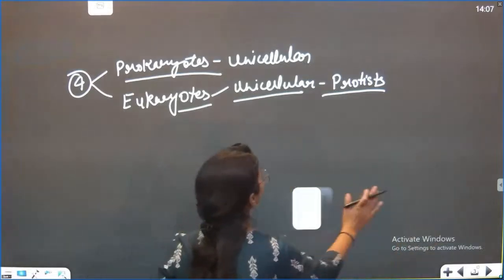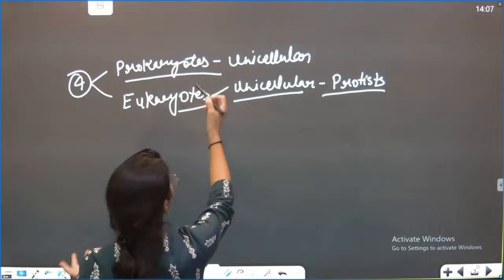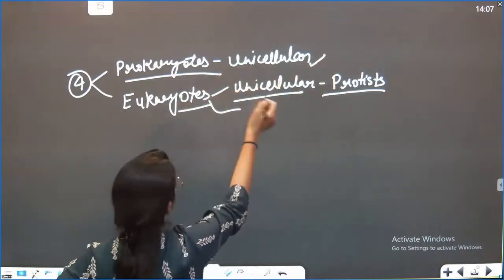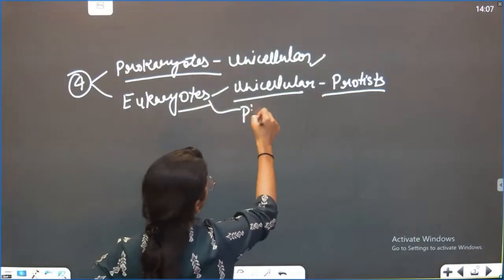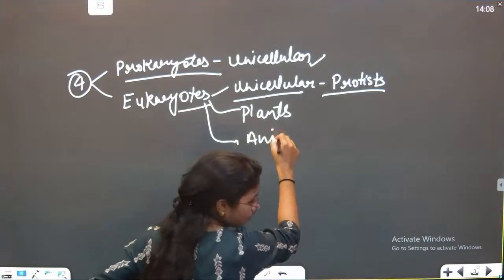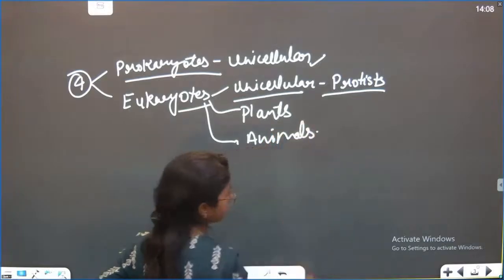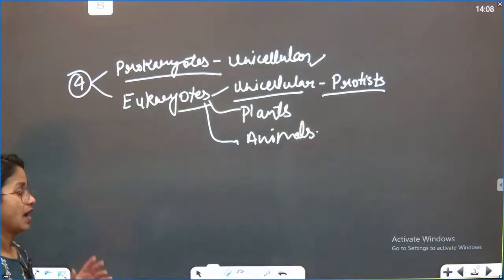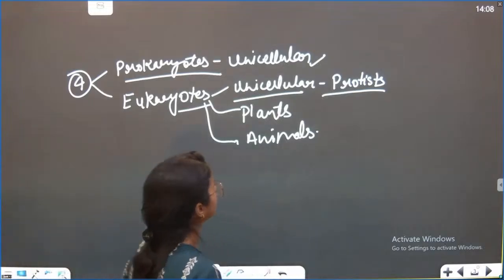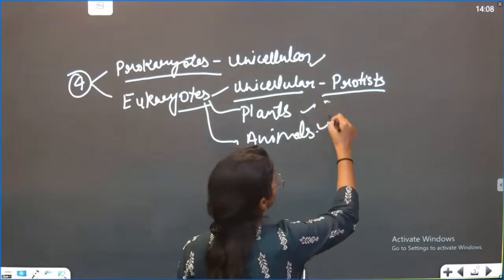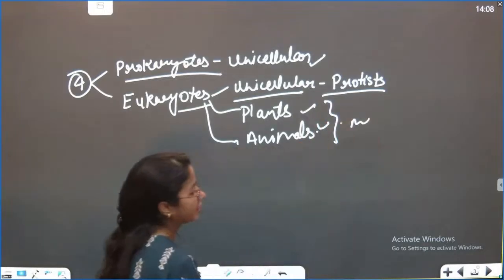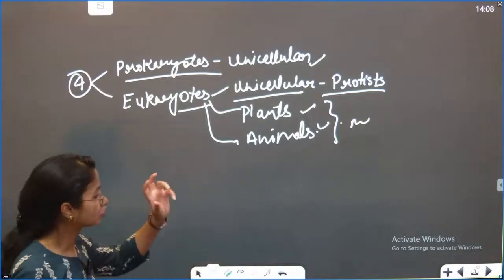So what we'll do, we'll keep 3 divisions, now 4 divisions. The first is prokaryotes, unicellular, the second is unicellular eukaryotes, the third is the plants, and the fourth is the animals. But again, there were so many confusions. They said, okay, wait a minute. The plants and the animals have a complicated level of body, you can say multicellularity, and of course, tomorrow we'll make the notes.